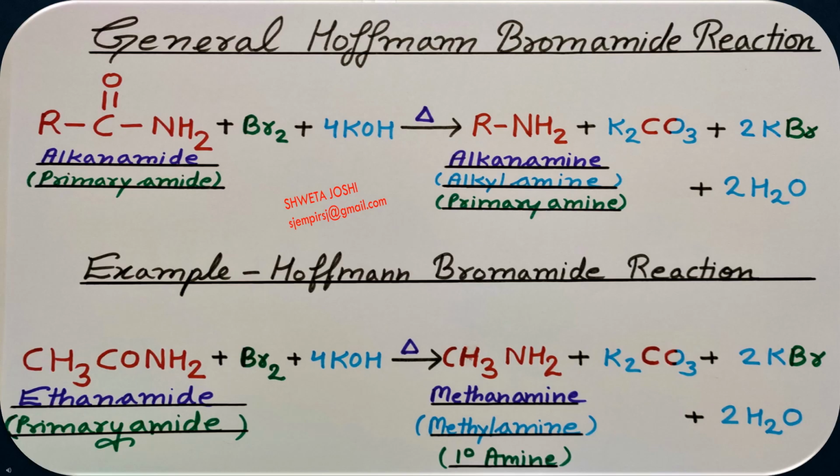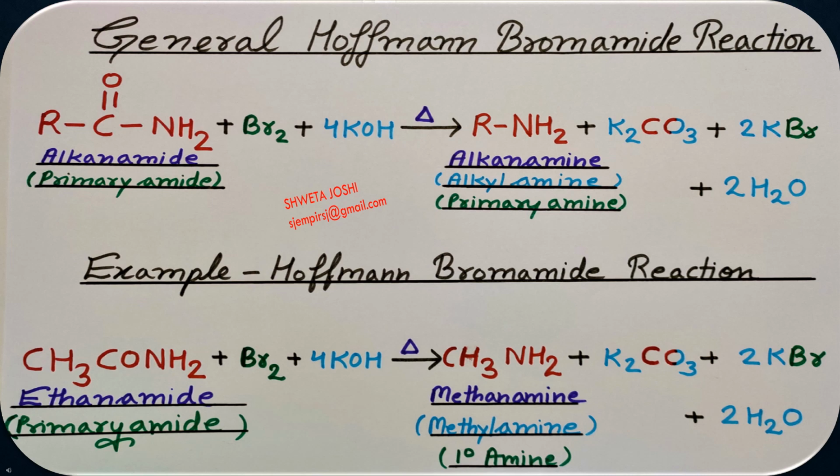Now covering general example of Hofmann bromamide reaction, we are going to react alkanamide, that is RCONH2, with bromine and 4 moles of KOH. Upon heating, it produces RNH2, a primary amine. The side products formed are K2CO3, KBr and water. For learning this reaction, you have to keep in mind that you simply remove the CO part from the amide and your product, the primary amine RNH2, will be formed.